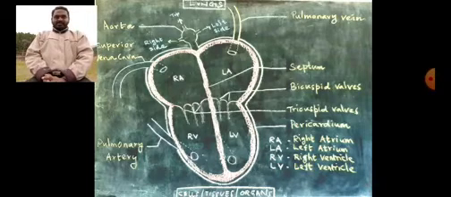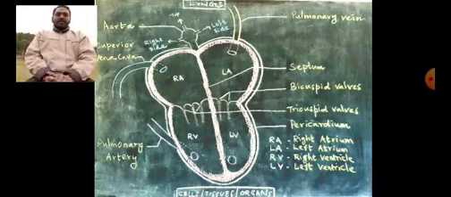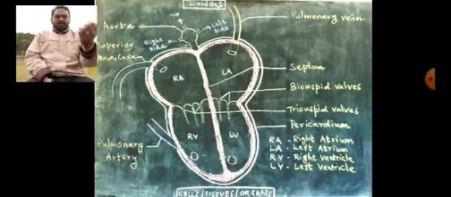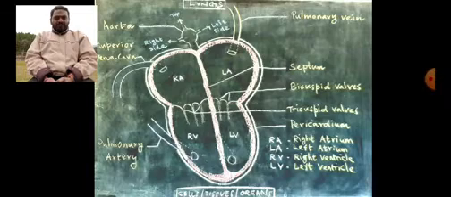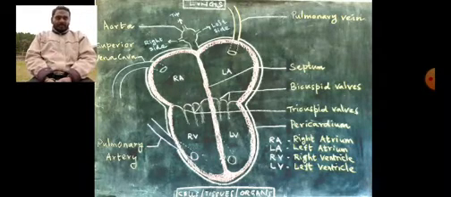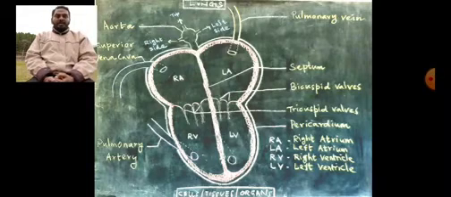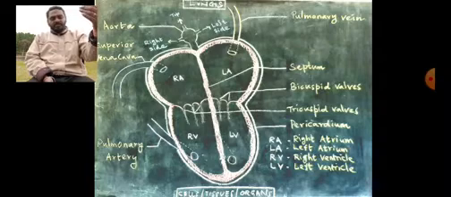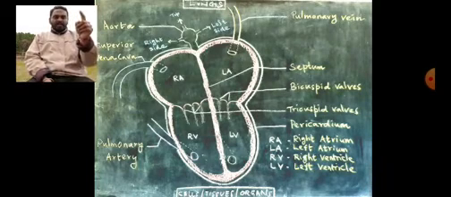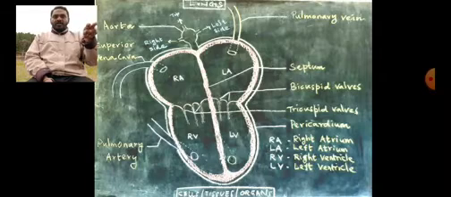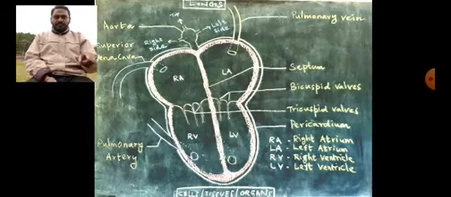Remember this. Now the oxygenated blood reaches the left atrium, which is the first place of entry of oxygenated blood, carried by the pulmonary vein. The pulmonary vein brings oxygen from the lungs to the left atrium. From the left atrium, you see there are 2 valves given, which are called bicuspid valves.